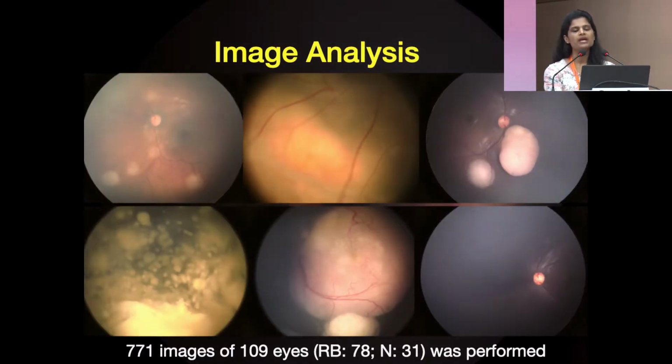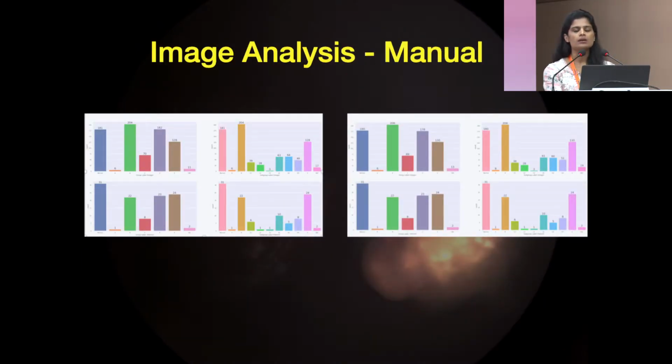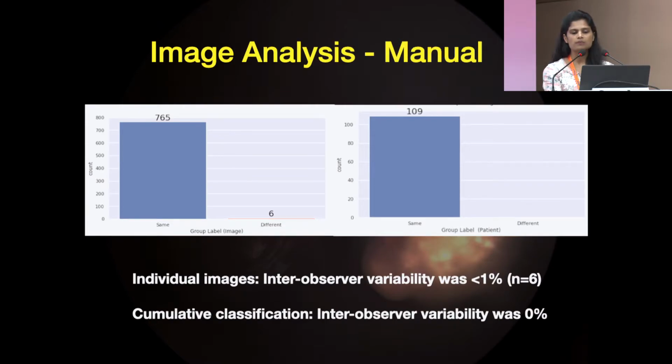An image analysis was done on 771 images of 109 eyes, of which 78 harbored retinoblastoma, and there were 31 normal eyes. The manual analysis was done by two experts, and there was good agreement between the two experts. The inter-observer variability for individual images was less than 1%, but for the cumulative classification the inter-observer variability was 0%. Each eye had a minimum of 4 images and a maximum of 20 images.